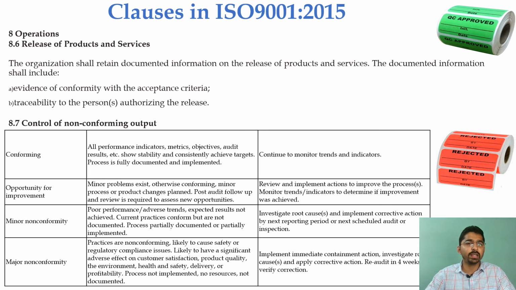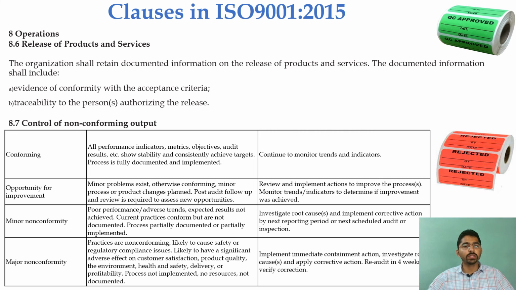8.6 Release of product and services. So this 8.6 and 8.7 speak about the QC activity, or QC-related activity which falls under the QC department. The organization shall retain documented information on the release of the product and services. The documented information shall include the evidence of conformity with the acceptance criteria, and the traceability to the person authorizing the release. So for this, the QC is going to use the QC pass label.